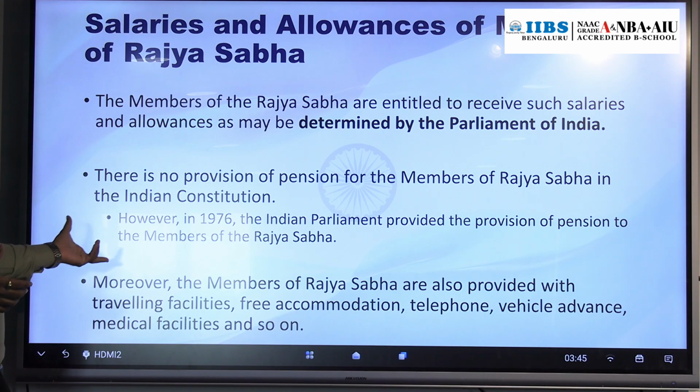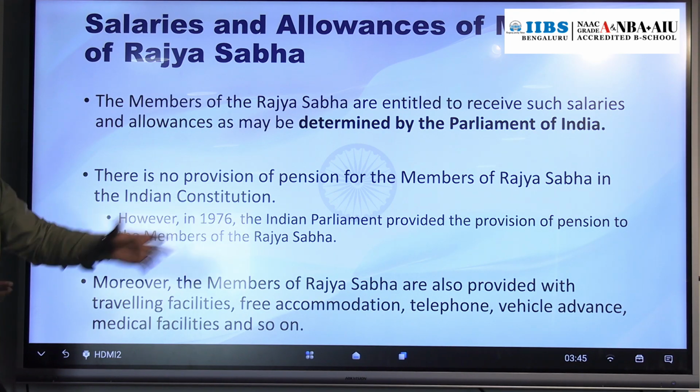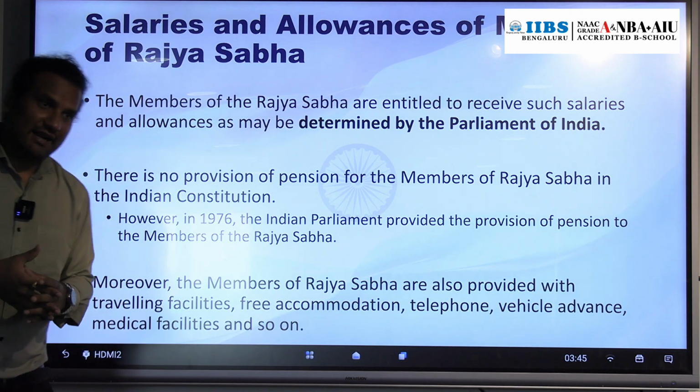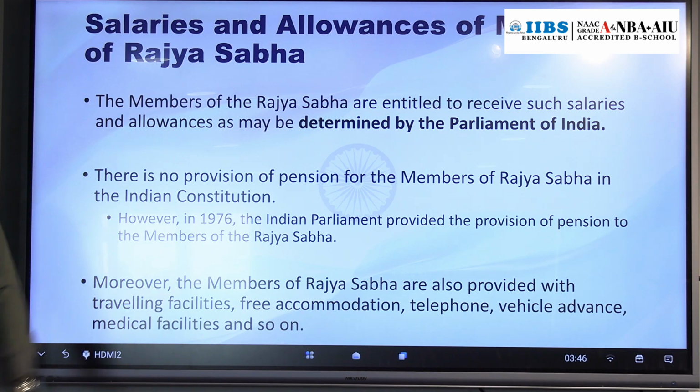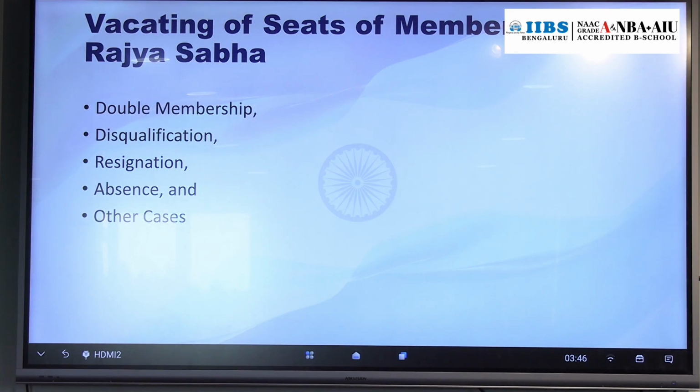Apart from the salary, the member of Rajya Sabha is also provided with travelling facility, free accommodation, telephone, vehicle advances, medical facility, many things. Plus, to attend a session of the Rajya Sabha they also get a per day allowance of 2000 rupees. Free air ticket and all those things, free accommodation there. Okay, so this is about salary and allowances of members of Rajya Sabha.